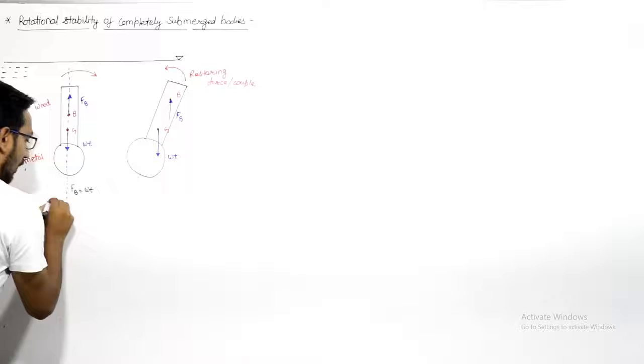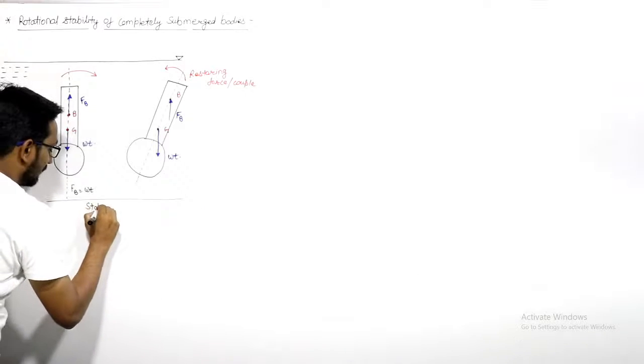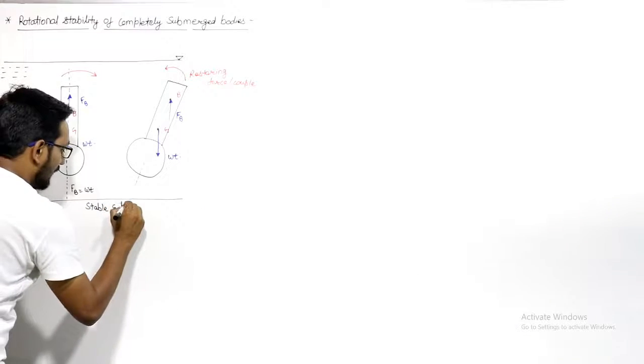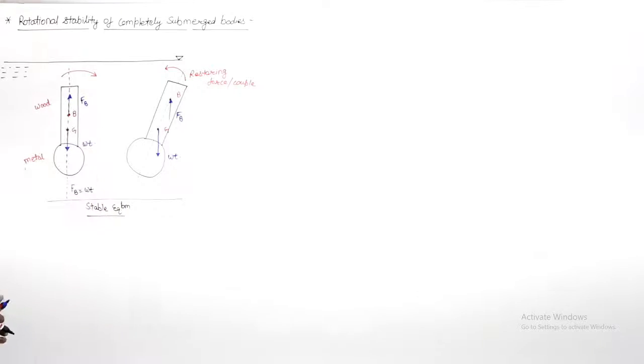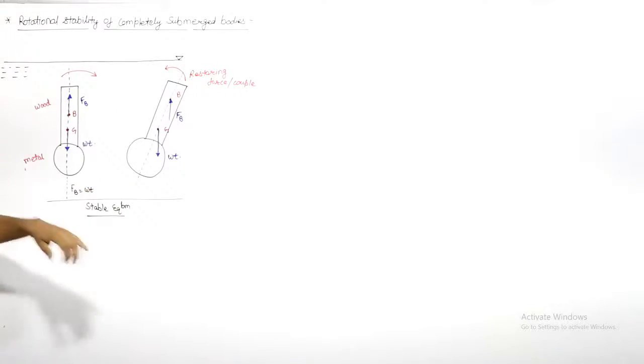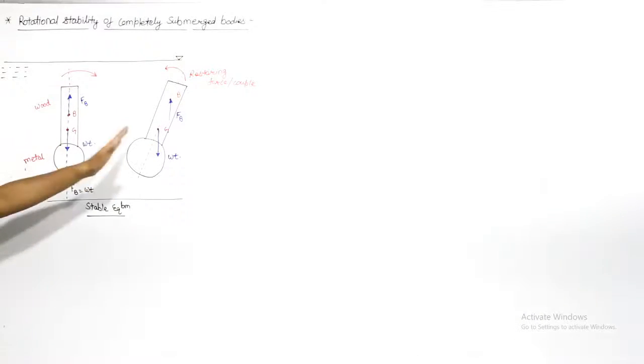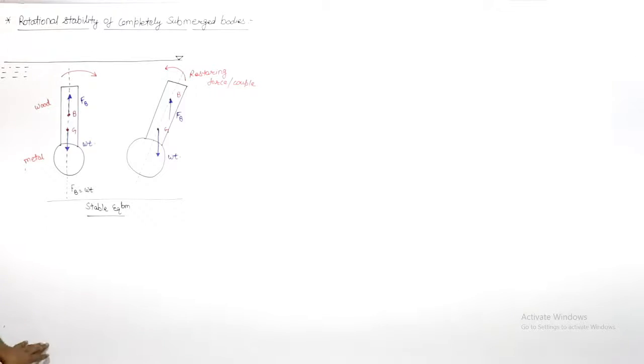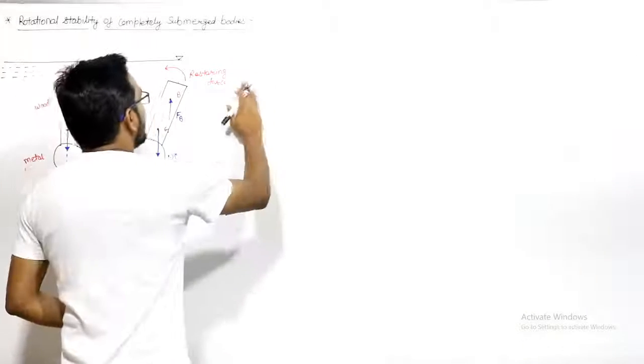Hence, this body is in stable equilibrium, right? You can see that this is a disturbing force and this is a restoring force. The restoring force is opposite to the disturbing force, so this body will be in stable equilibrium and will reach its original position. Now the second case; this is the first case.